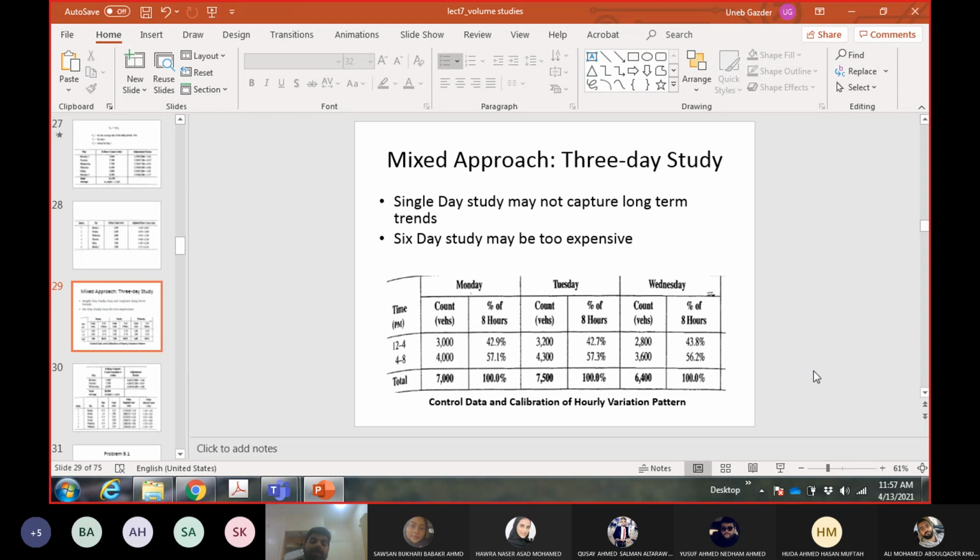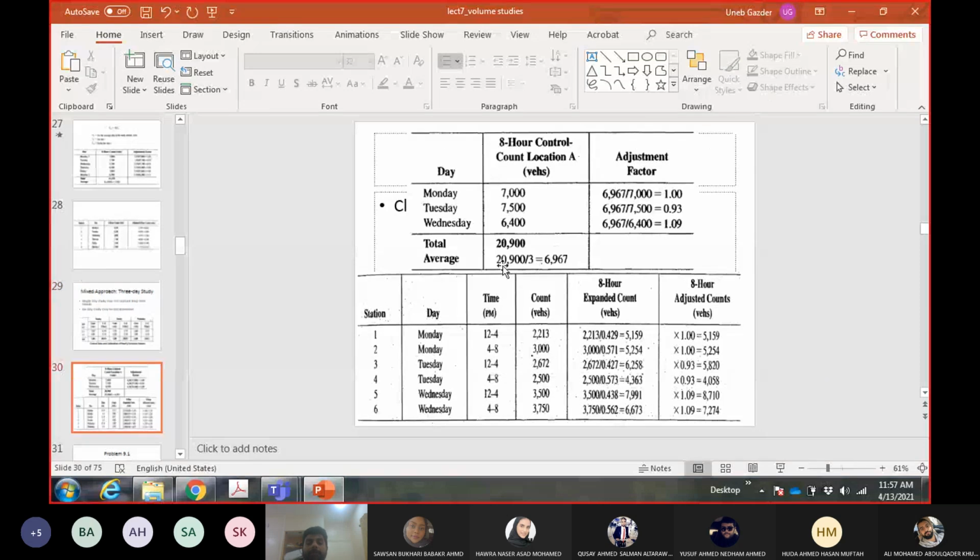Okay, so we have the expansion factors, and after you divide by the expansion factor, the data will become for 8 hours, but for a specific day, and we need the average of the weekday, so we will use the adjustment factor as well. In the top table here, you see the calculation for the adjustment factor.